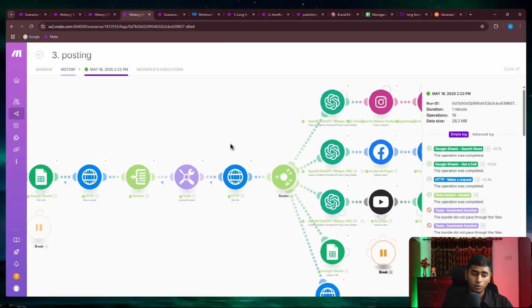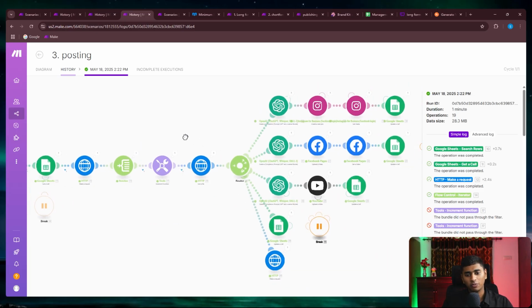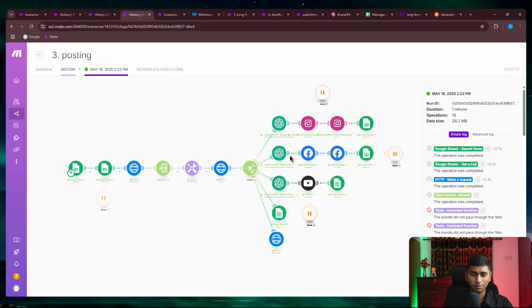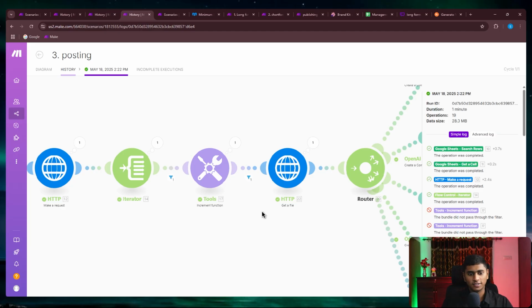But I'm always afraid of iterators. There was one time where I just really messed up. I added an iterator and never realized it was going to have multiple bundles, and made the scenario, not for this, but a long time back. So that is the reason I always add this, just as a defense mechanism.